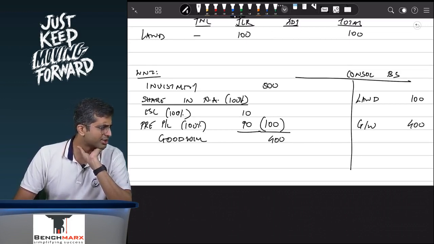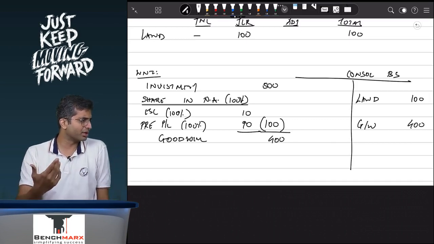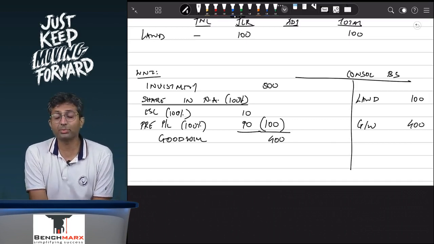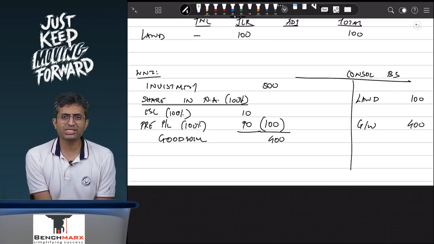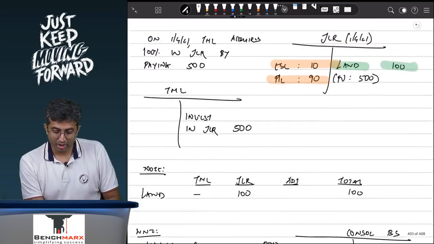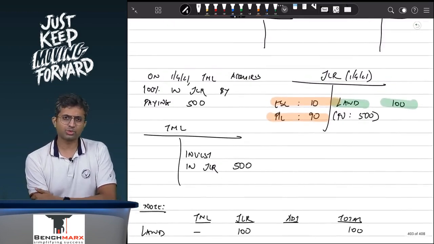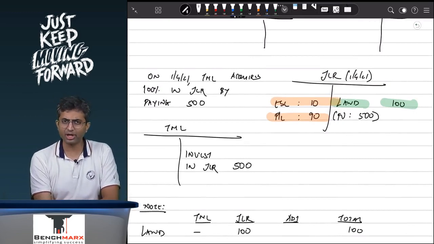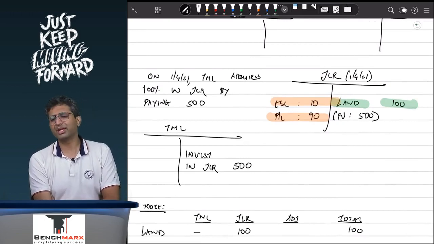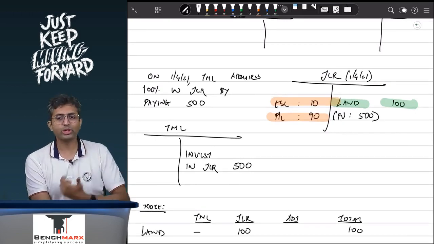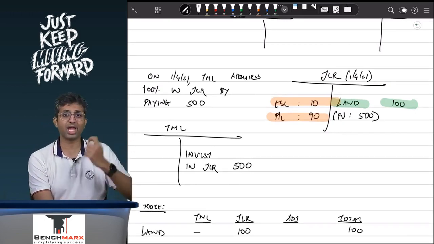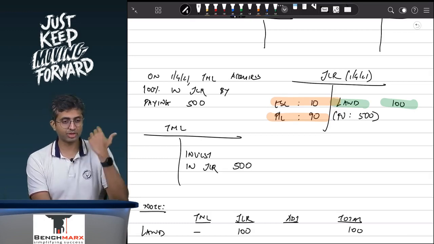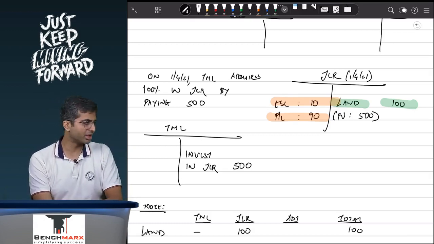It is not capital reserve, it is goodwill. For something which is worth 100, you are paying 500, so it appears to be goodwill. But my question to you is, is this showing the right picture? JLR had land which is worth 100 in its books, but the fair value of this land was 500. Tata Motors acquired a 100% stake in JLR by paying 500 rupees, and hence we are showing to the world that we got land worth 100 and we paid a premium, goodwill, for JLR's business which is worth 400. Is that a correct picture?